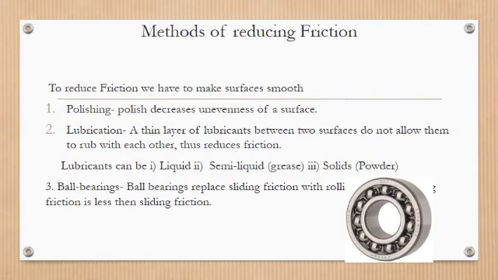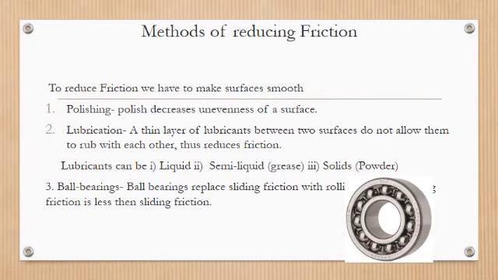Next method is lubrication. You all know that when a few drops of oil are poured on the hinges of a door, the door moves much more smoothly. Bicycle and motor mechanics use grease between the moving parts of these machines. In all these cases, we want to reduce friction in order to increase efficiency.